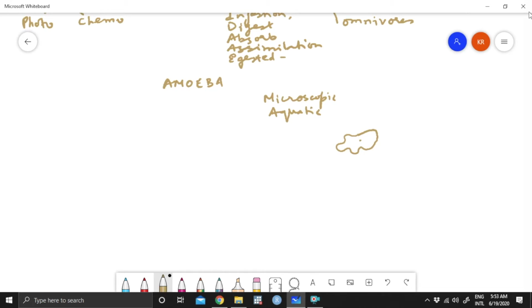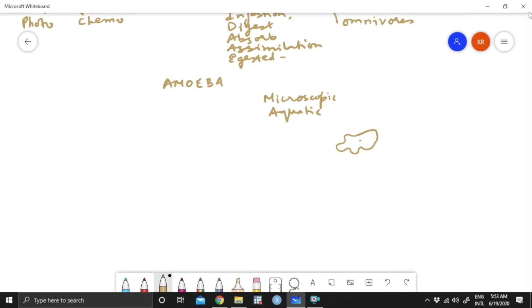Now try to wonder how it takes food. Does it have any particular alimentary canal? Does it have a stomach? Does it have an intestine? No, it doesn't have any of these. It doesn't have a stomach. It doesn't have a particular opening called a mouth. It doesn't have any opening called an anus. That means it doesn't have a digestive or alimentary canal that we know of, just as we have in a human being or in a bird. It doesn't have it like that.